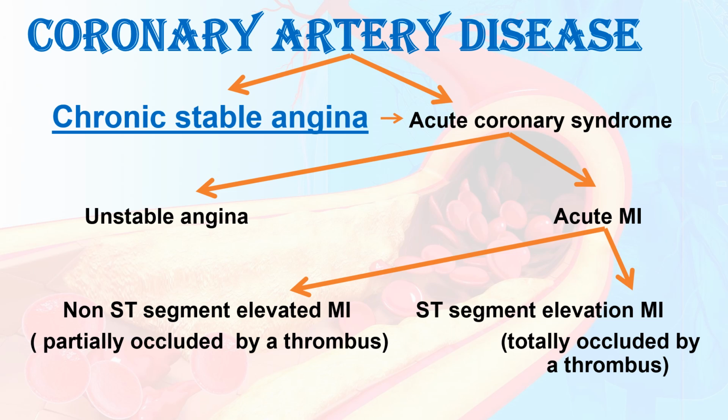Then we see coronary artery disease. Till now we have seen atherosclerosis, that is, what atherosclerosis is, what the risk factors are, and the stages of development of atherosclerosis. Then coronary artery disease. If you see, it is classified into chronic stable angina and acute coronary syndrome. Acute coronary syndrome is further categorized into unstable angina and acute myocardial infarction. Acute myocardial infarction is of two types: non-ST segment elevation MI and ST segment elevation MI.